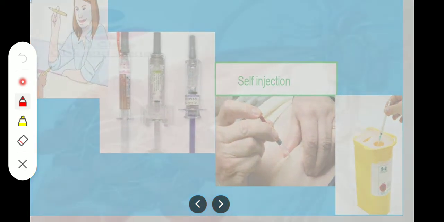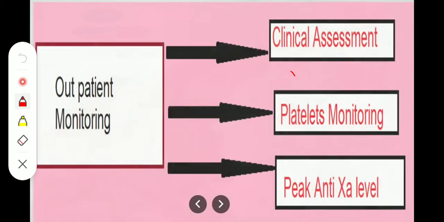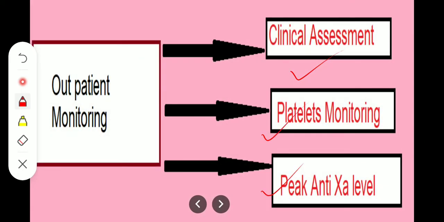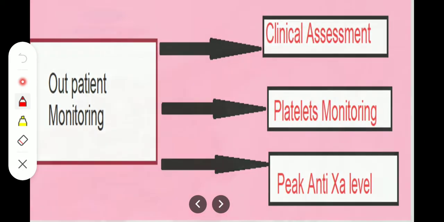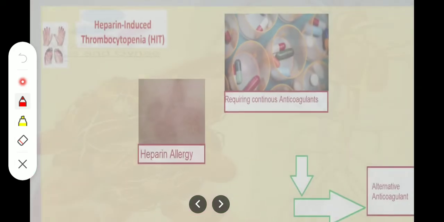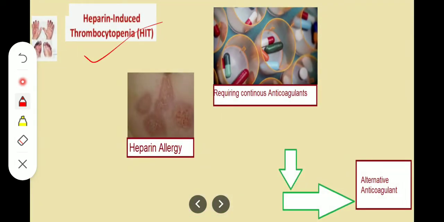How do you do outpatient monitoring? We do clinical assessment, platelet monitoring, and peak anti-Xa levels. Okay, heparin-induced thrombocytopenia symptoms should be taught to the patient, and a doctor should be able to recognize the heparin allergy and whether she requires continuous anticoagulants or not, and consider alternative anticoagulant.